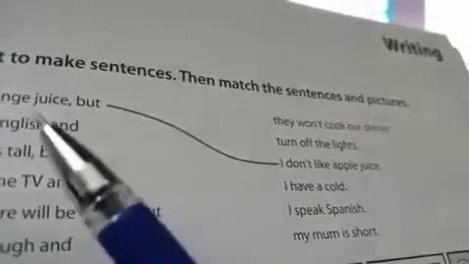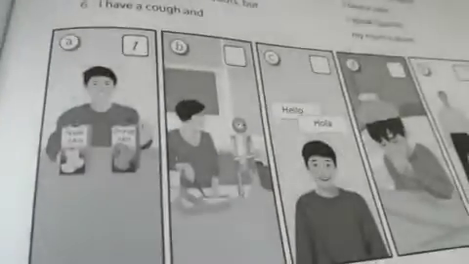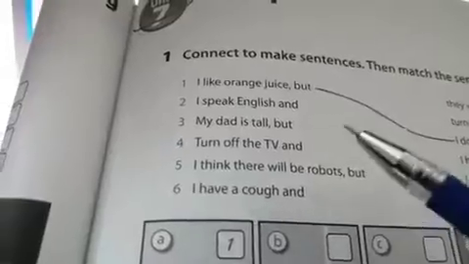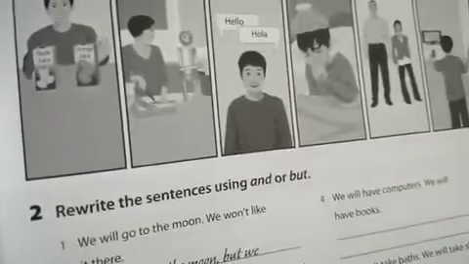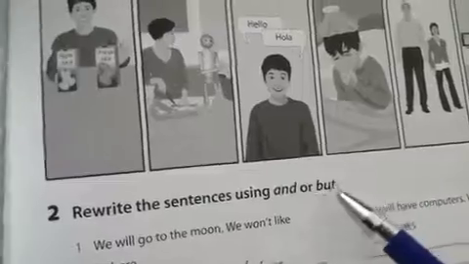Now, after matching the sentences together, try to find the picture which is related to the sentence. For example, number 1 here. This is number 1. So, connect the sentences by using but and in the sentence here. Rewrite these sentences by using and or but.